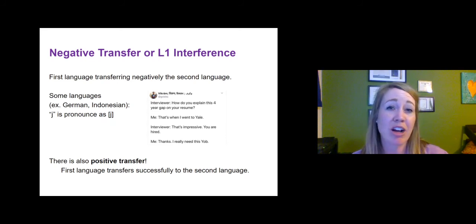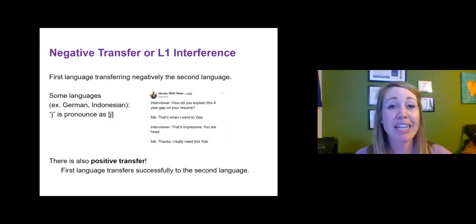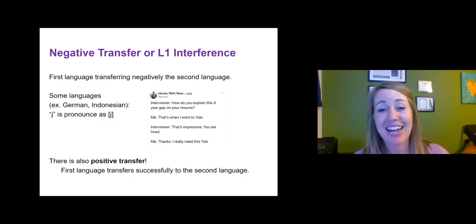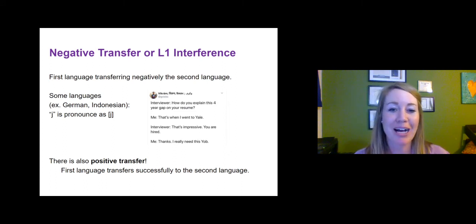We've been spending all this time talking about vowels, but again, this could apply to consonants. I love this meme right here. "How do you explain this 4-year gap on your resume?" "That's when I went to Yale." "That's impressive. You're hired." "Thanks. I really need this job." So we talk about consonants. In some languages, the consonant J is pronounced as Y. So when I went to "jail," they're going to say "Yale." I really need this job.